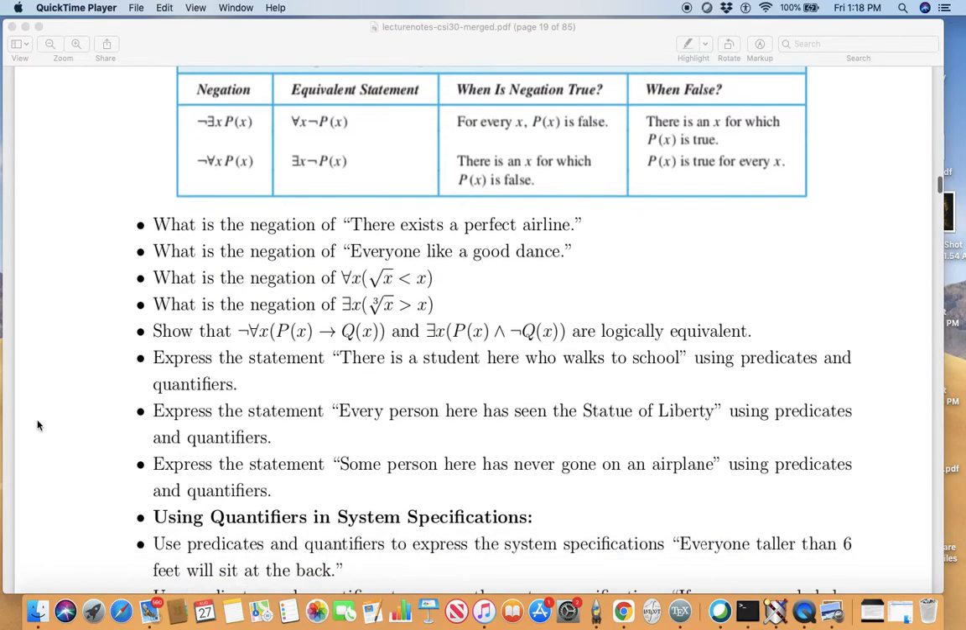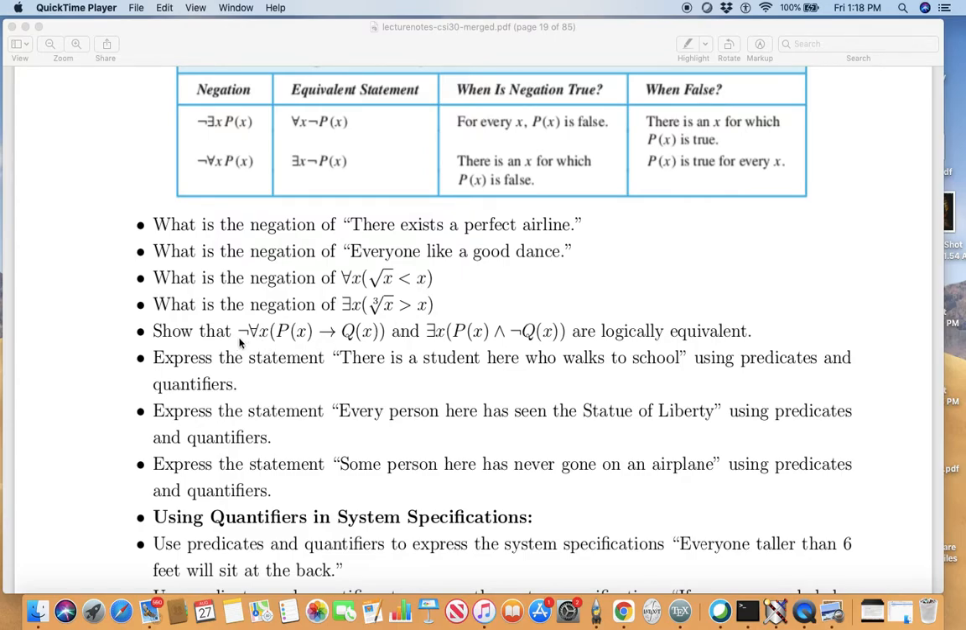Think about the following exercises. These are just a bunch of exercises. What is the negation of: there exists a perfect airline? What is the negation of: everyone likes a good dance? What is the negation of: for all x, square root of x is less than x? What is the negation of: there exists x such that cube root of x is greater than x?